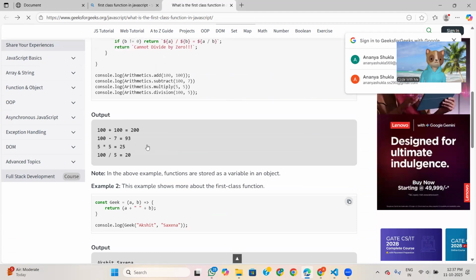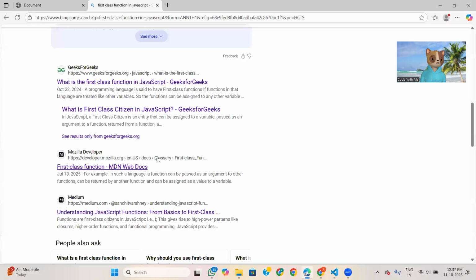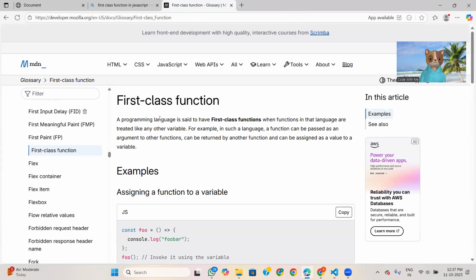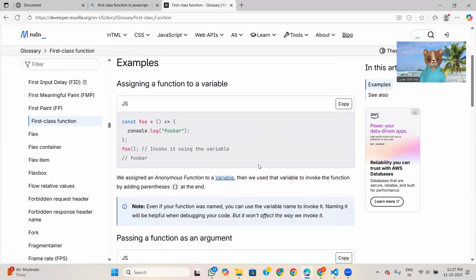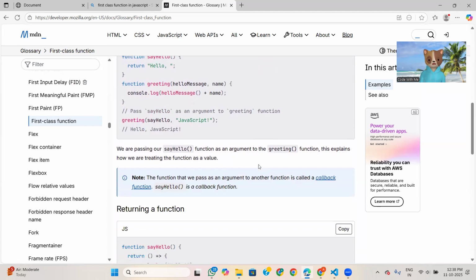Okay, again I will go to the MDN documentation. See, a programming language is said to have first class functions when functions in the language are treated like any other variable. For example, in such a language, a function can be passed as an argument to another function, can be returned by another function, and can be assigned as a value to a variable. So this is the same thing I told you earlier. Okay, so this is all about it.